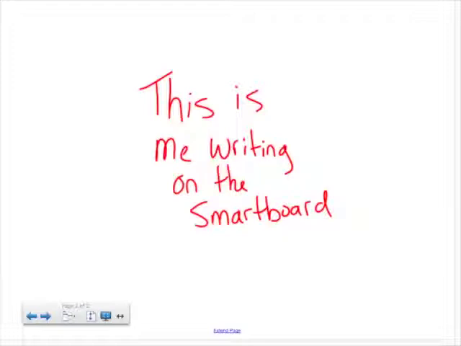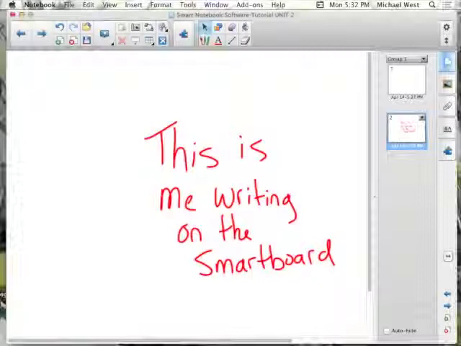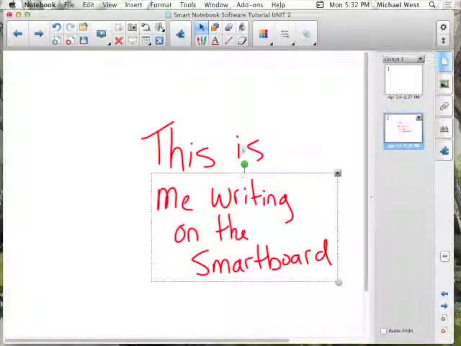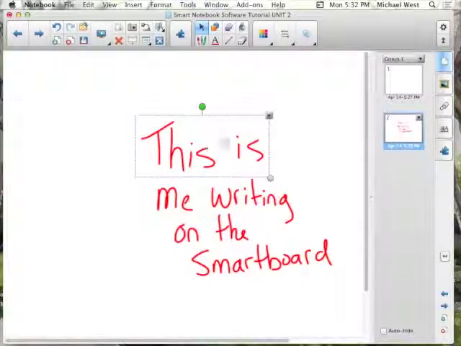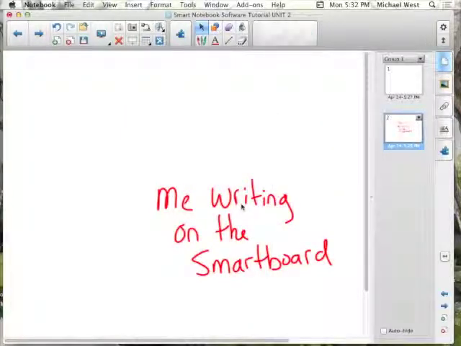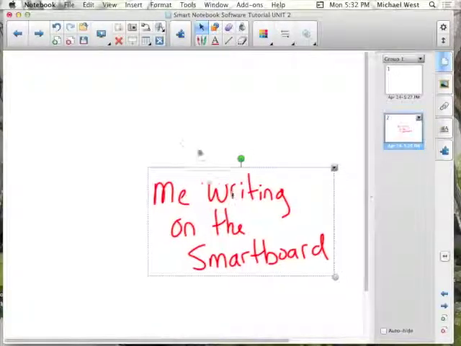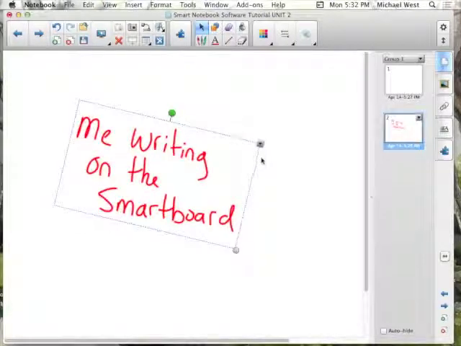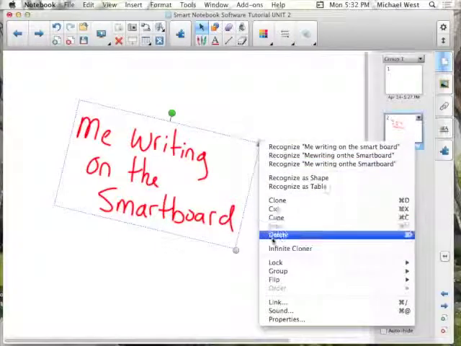And of course, if I go back, I can either hit escape, or you can go down to the icon where it had the full screen icon again. And I can do a few things with this. See, it's recognizing here that each of these things it thinks is individual objects. I can use my eraser on the actual pen tray, or I can just hit delete. In addition, I can move these things around. Okay, I can rotate them. So these are some of the basic things that you could do with the Smart Notebook, just the writing aspect of it.